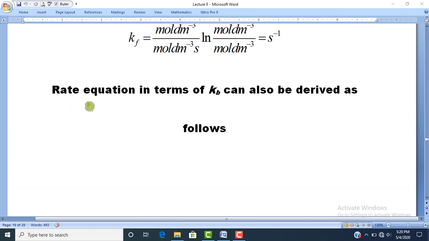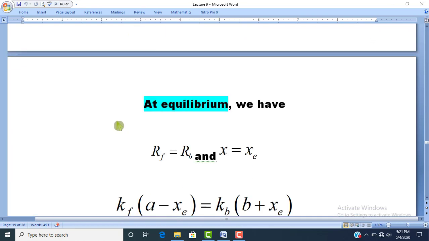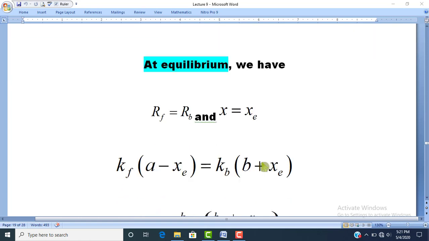So the rate equation in terms of Kb can be derived at the equilibrium state. At equilibrium state, what will happen? The rate of forward reaction will be equal to the rate of backward reaction. So when Rf is equal to Rb, then x will be equal to the equilibrium concentration Xe.